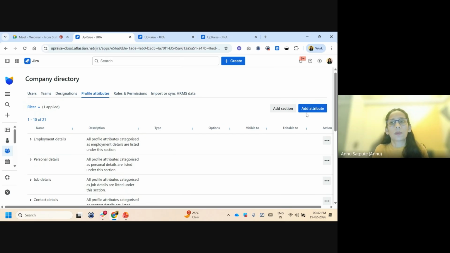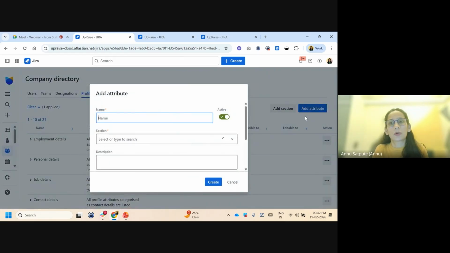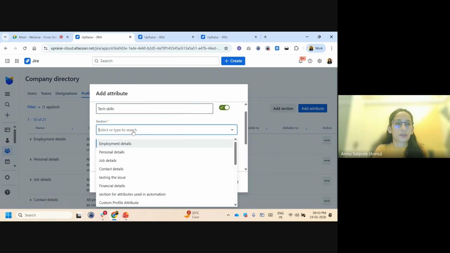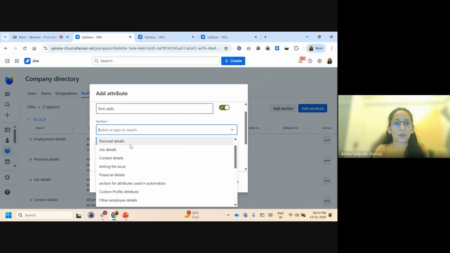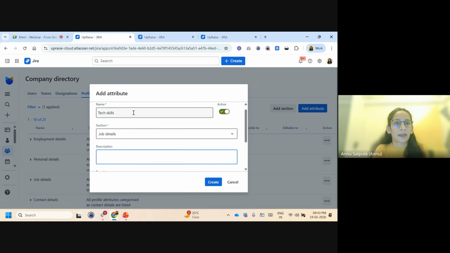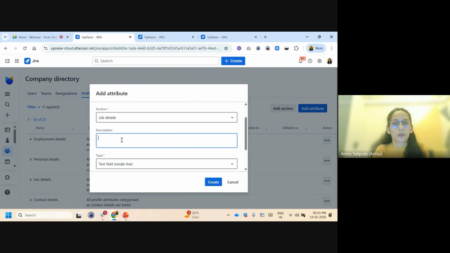Now, when we talk about creating an attribute, you simply click on this add attribute option and you name an attribute here, right? So for example, let's say I want to jot down all the tech skills of an employee, right? Here I am naming that particular attribute. You can enable or disable that. So based on that, you can utilize it. Then there are different sections, like I said. So this possibly will come into employees' job details, right? And then you can add a quick description of what this attribute is all about, what information users will find in this particular attribute.